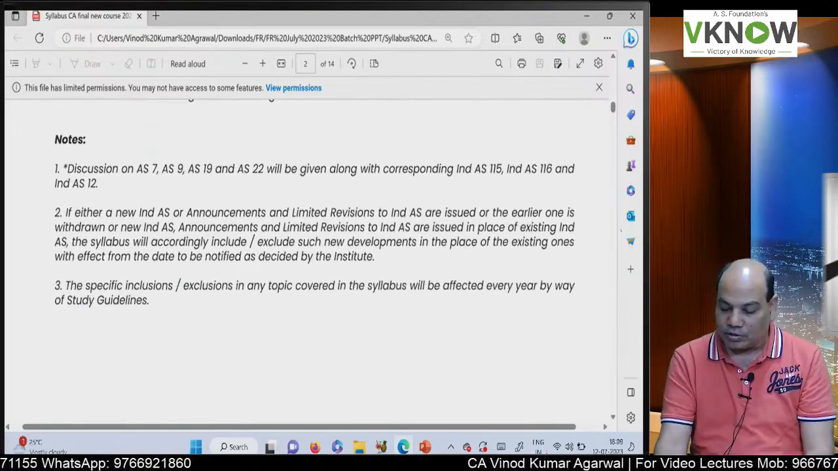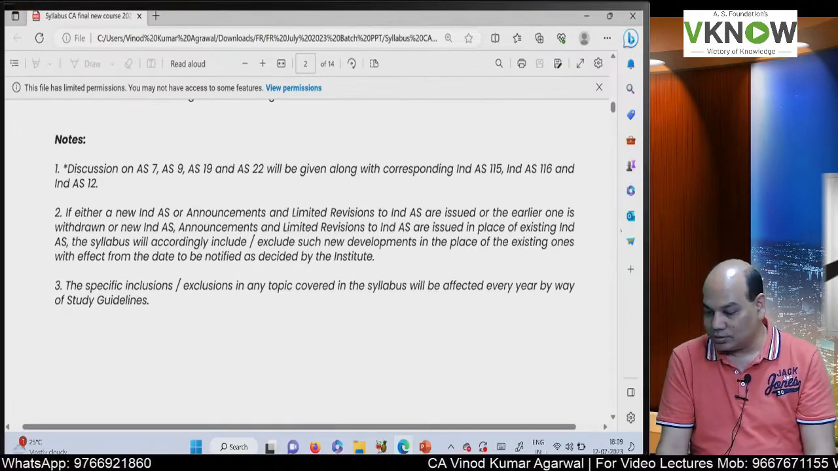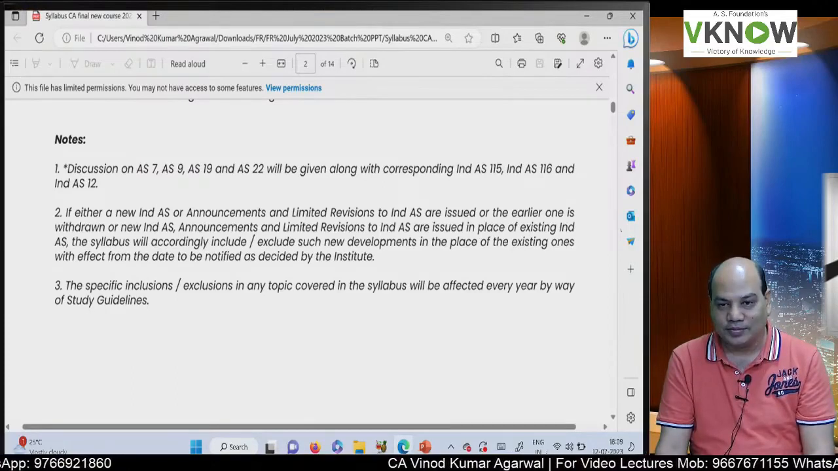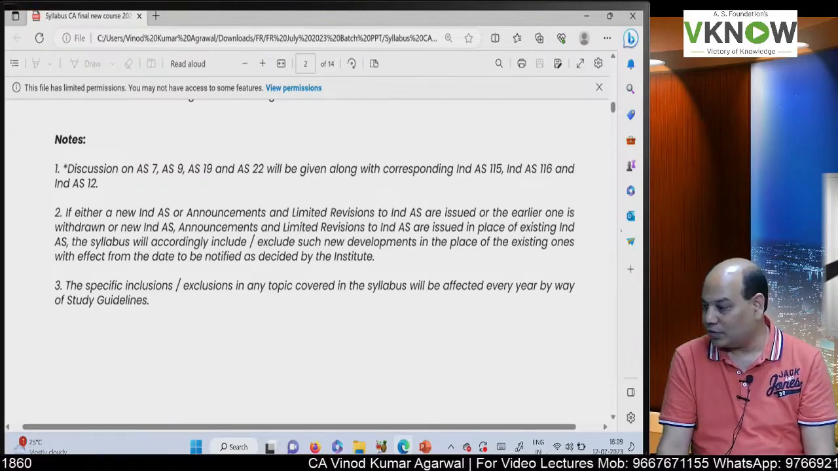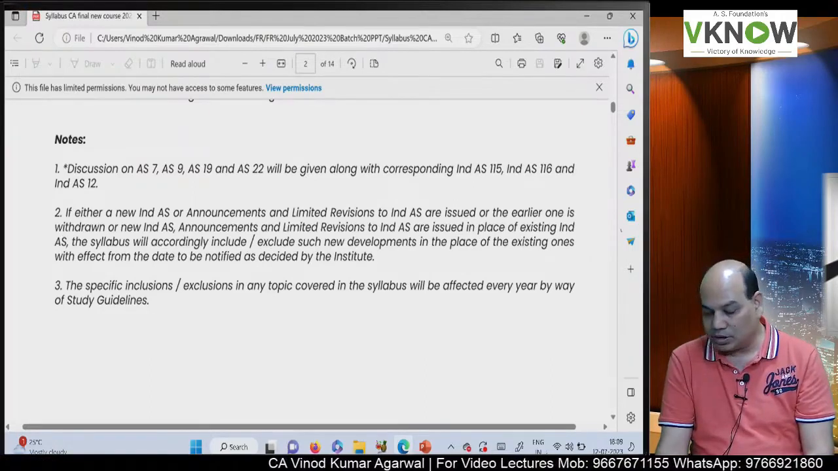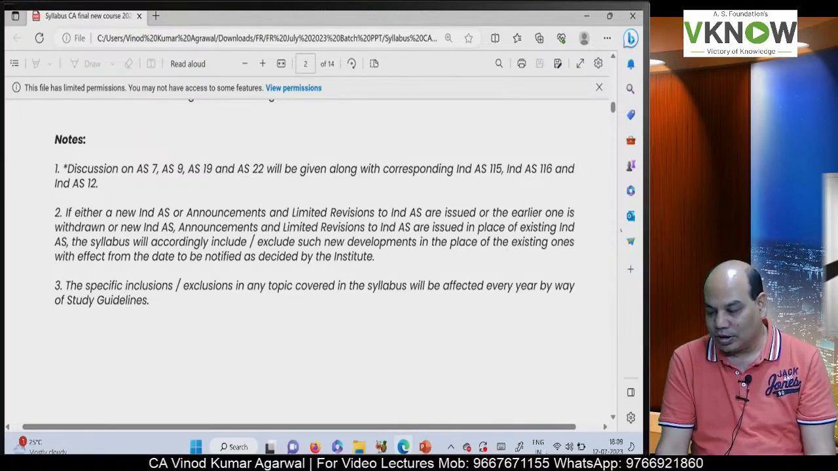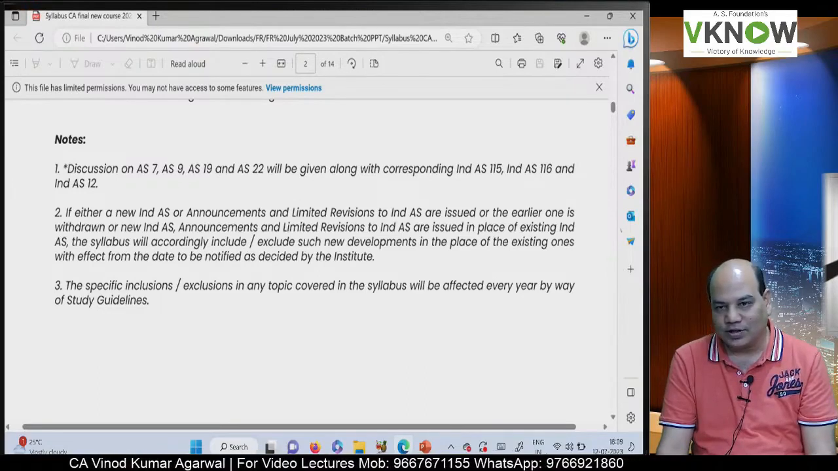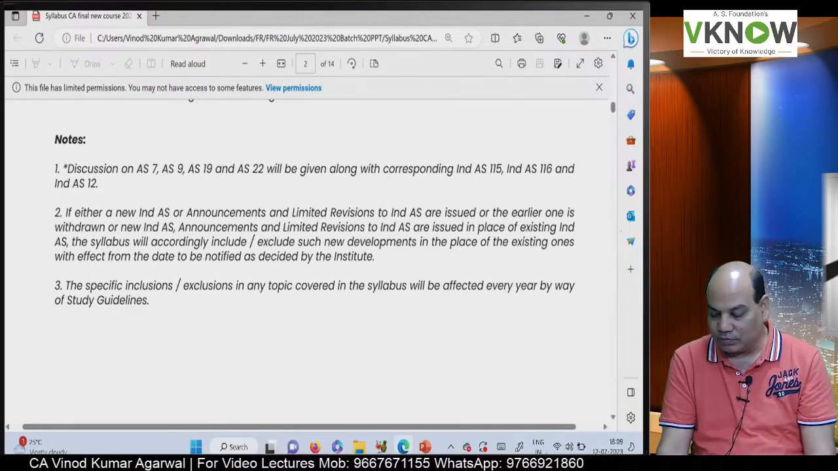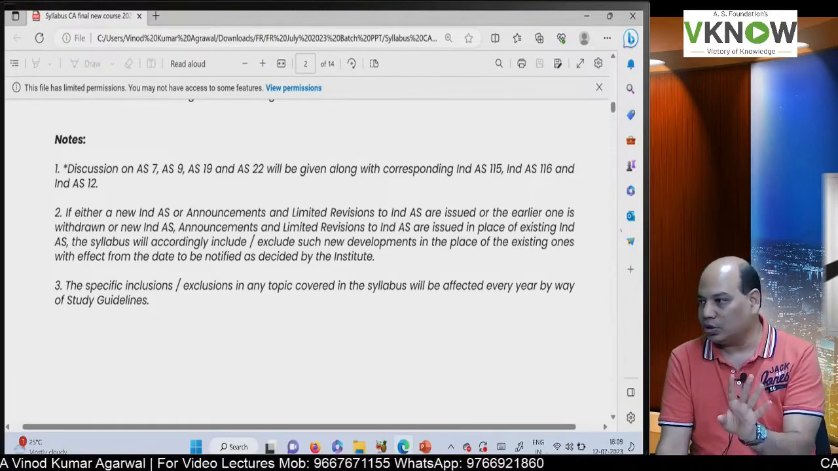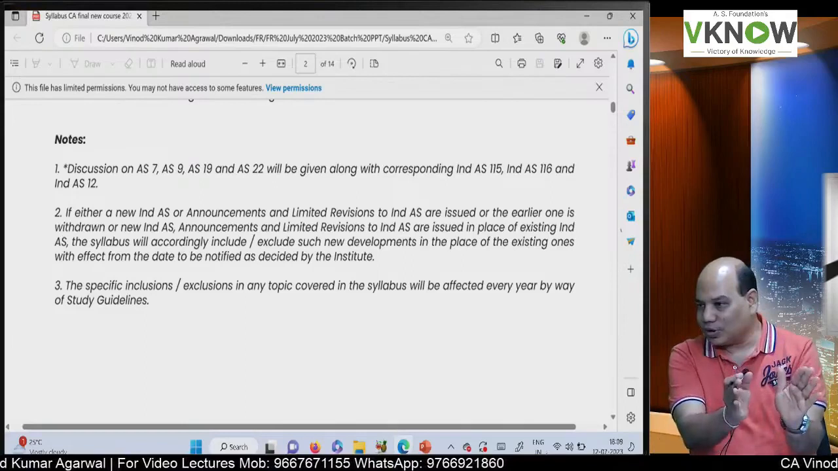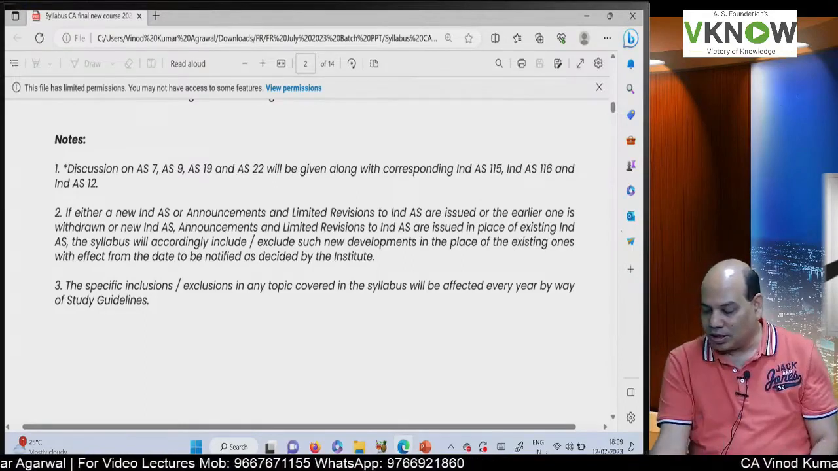Is it right? And one bad news for the new course students: you have to also study AS7. What was AS7? Anybody? AS7? AS7 is your construction contract. Then AS9 revenue, AS19 leases, AS22 accounting for taxation, that is deferred tax accounting. These 4 standards also you have to learn, and you have to compare the accounting under accounting standard and Ind AS 115.